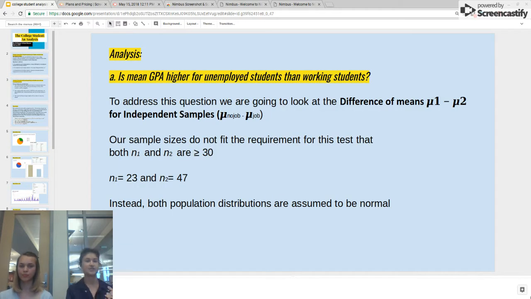So our first question to address for inferential statistics is: is mean GPA higher for unemployed students than working students? So we decided to use difference of means for independent samples. However, our sample sizes did not fit the requirement for this test that both n1 and n2 are greater than or equal to 30, because the number that said no was 23 and the number that said yes was 47. So instead, we decided to assume both population distributions to be normal.